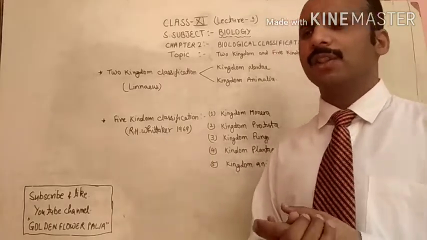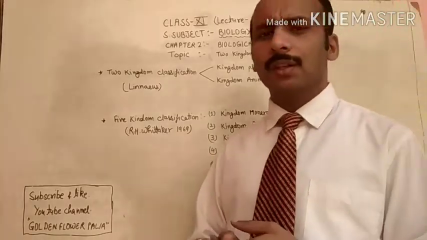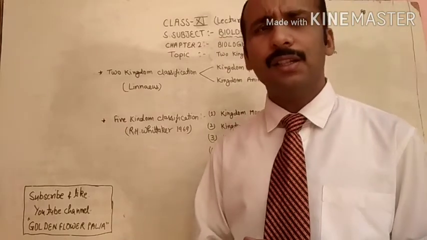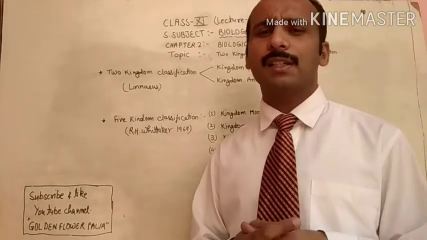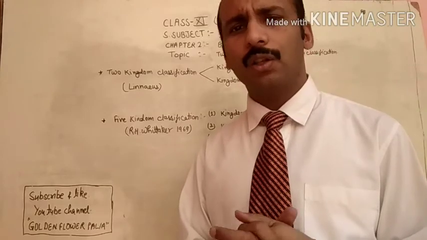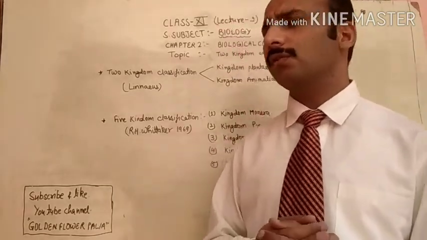So that is the classification which makes our study easy, and that is called the classification of living organisms.